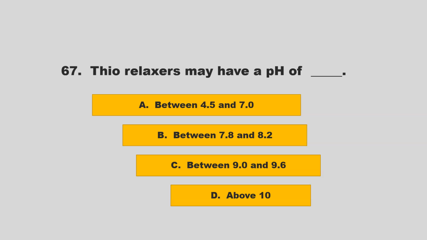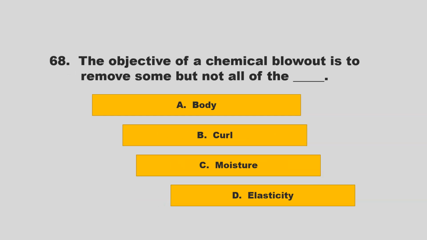Thiol relaxers may have a pH of blank. Is it between 4.5 and 7.0, between 7.8 and 8.2, between 9.0 and 9.6, or is it D, above 10? If you chose D, above 10, you are correct.